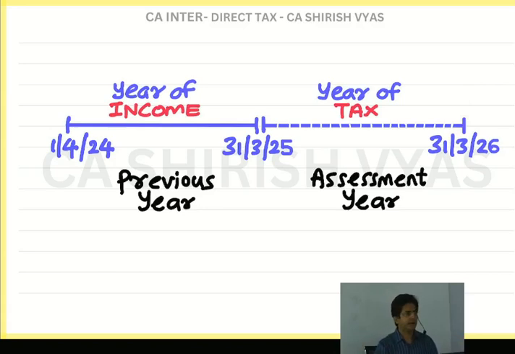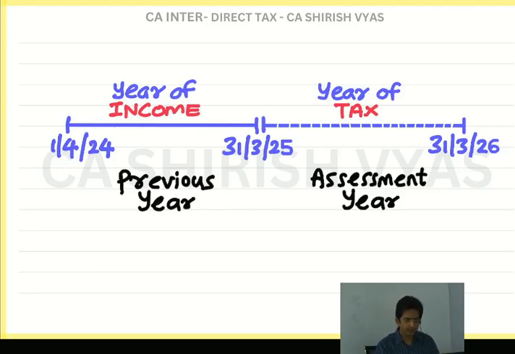Because see, I find it very funny. Many students, they have not cleared 2-3 attempts. They have a question to me, sir, for my exam, which year will be applicable? This question should not come. You ask yourself, when are you appearing? Whenever you appear, that is the assessment year. And the year before that is the previous year.